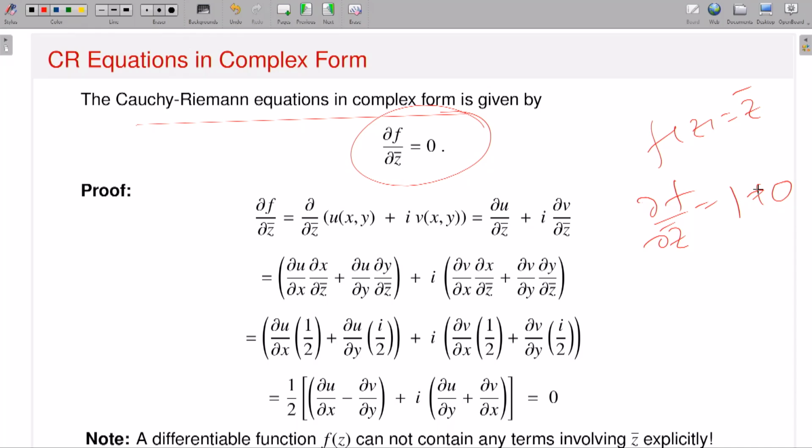If I have a function and you can just see that it involves z bar explicitly, then you can easily conclude that del f del z bar is non-zero, and therefore my function is not complex differentiable. Like for example f of z is equal to z bar. Okay, so what is that?